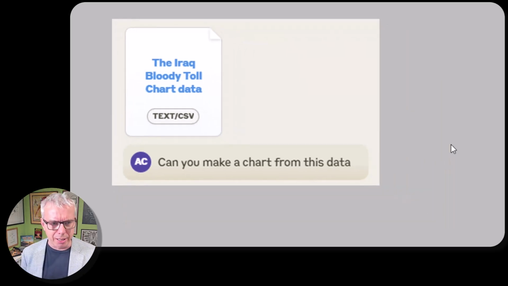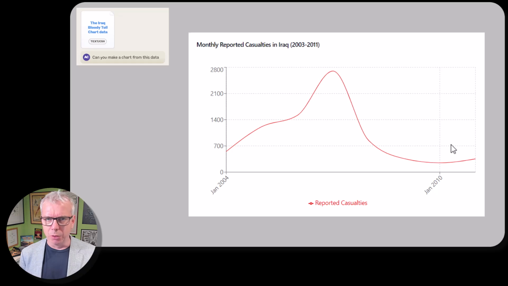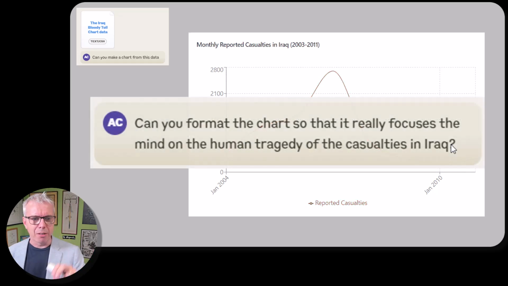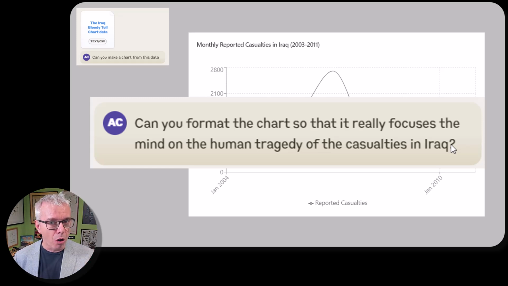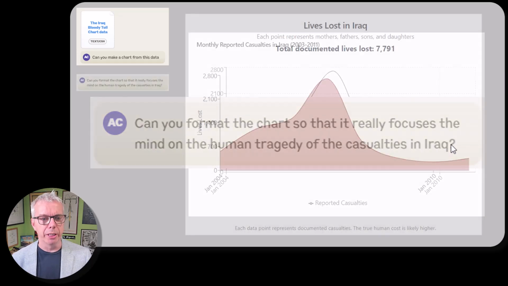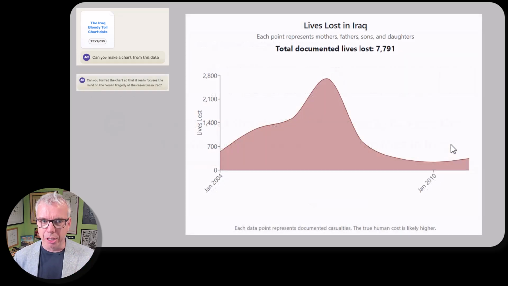Well, I gave it the data. We created a chart. All very good, very simple. But then I said, right, format it so it focuses the mind on the human tragedy of casualties in Iraq. I didn't tell it what to do. I just said push the story. Straight away, we go to red and it starts adding more evocative text to the chart. It said, I chose red because that's a powerful blood-like colour.